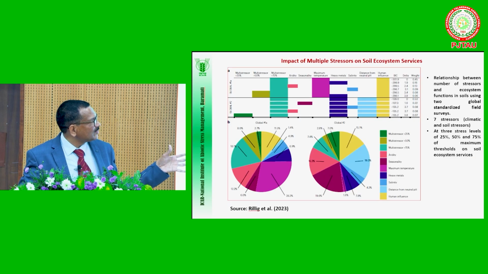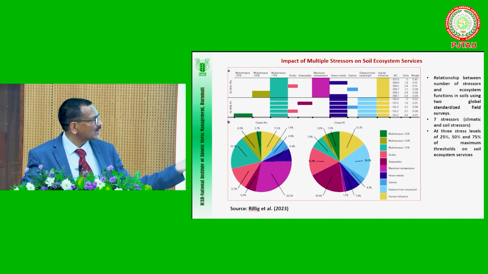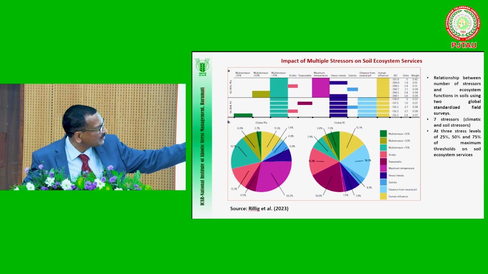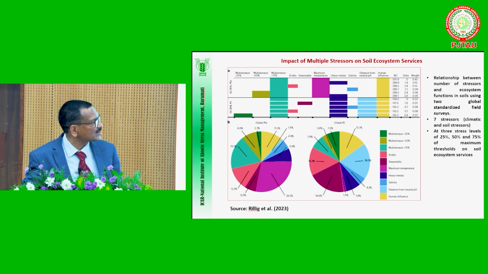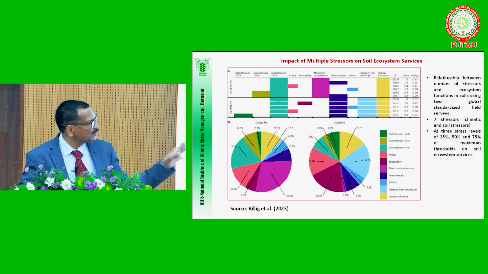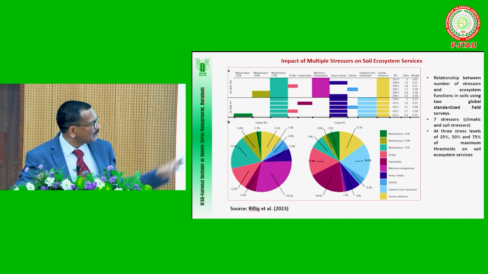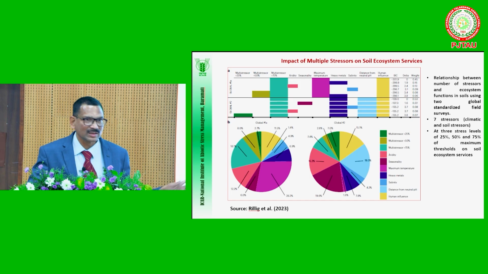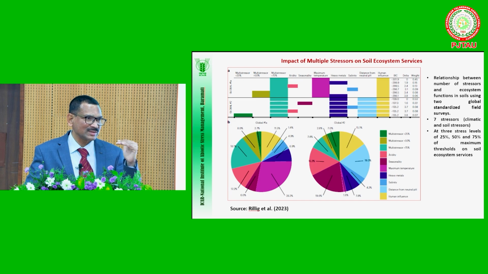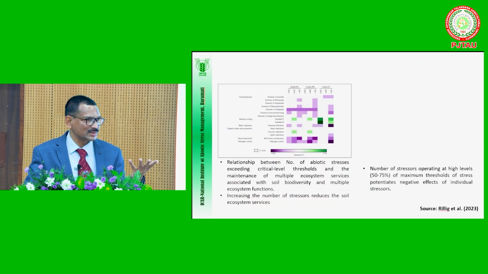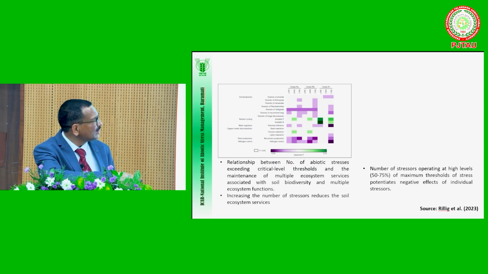And of course, this is also one of the things: the number of edaphic stresses as well as the extent of the stress, that is, the 25% threshold level, 50% or 75% of the threshold levels. What is the effect of this on soil ecosystem services? Nowadays, all of you know, everybody speaks on soil ecosystem services in general. From both these slides, what I found is that Reiling et al. found that increasing the number of stresses, and increasing the threshold level of stress, reduces the soil ecosystem functions. This is one of the things that they found.